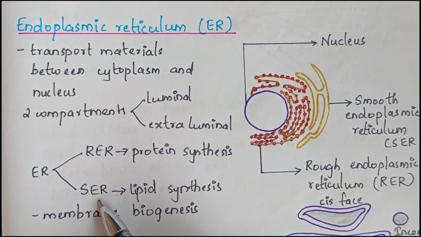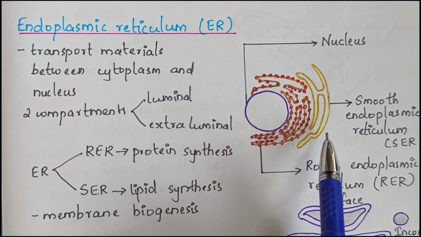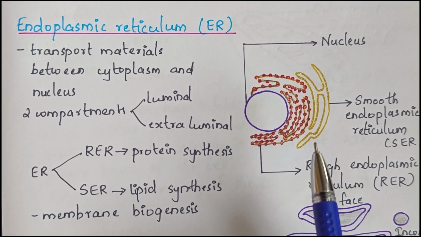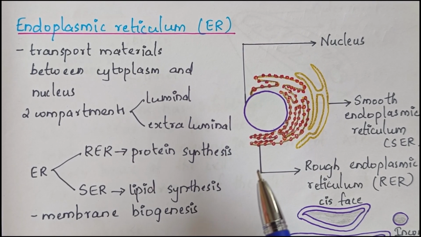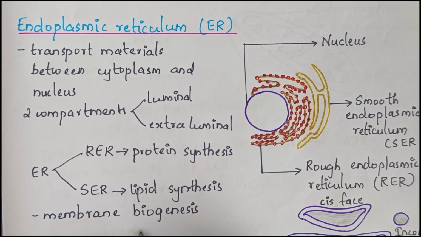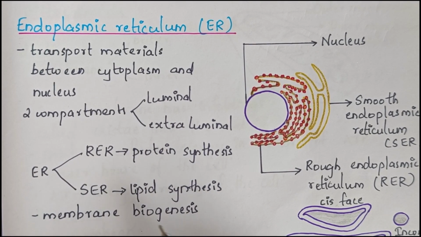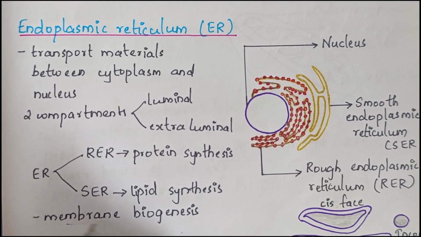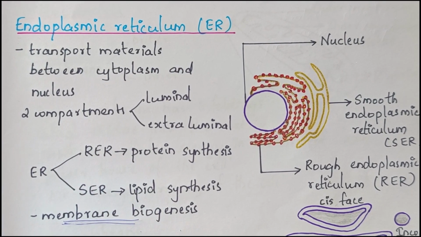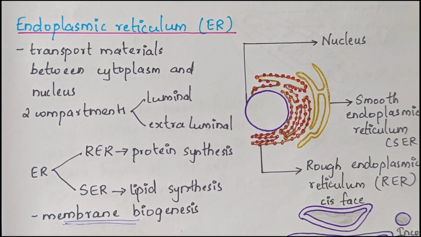Next, we have smooth endoplasmic reticulum or SER. SER does not have ribosomes on it. It helps in lipid synthesis, and in animal cells, it also helps in steroidal hormone synthesis. But its main duty is to synthesize lipids. SER can help in building the cell membrane, and this process is known as membrane biogenesis. This is very important. A question may ask which organelle helps in membrane biogenesis, and it is SER.